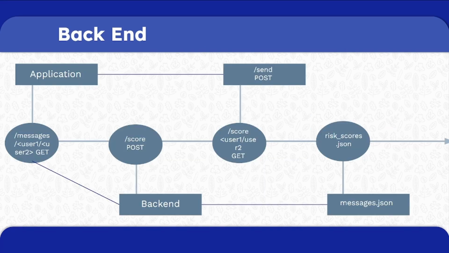Here's a quick look at our backend architecture. Our app uses a Flask server to handle message routing and score management. Our backend has four main endpoints: send post for sending and storing messages, messages user 1, user 2 get for retrieving message history, score post for setting or updating total risk scores, score user 1, user 2 get for getting risk scores for specific conversations. All data is stored locally, ensuring complete user privacy.